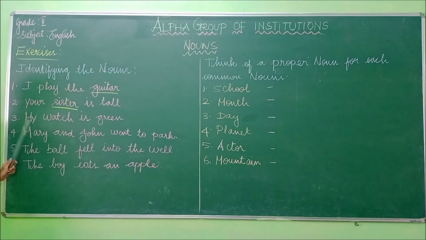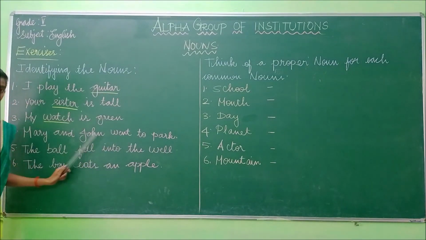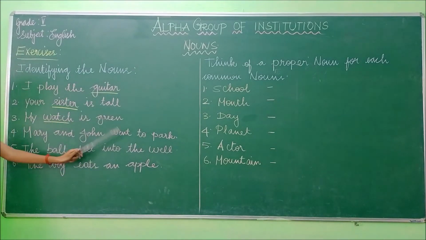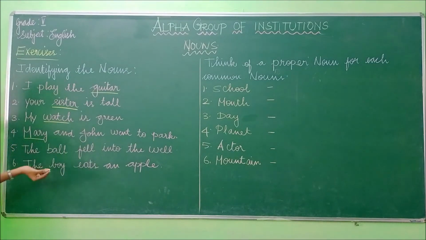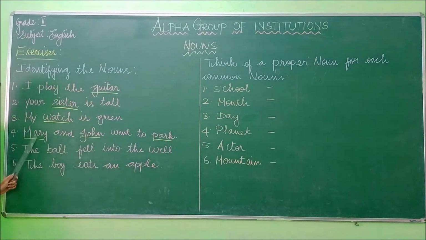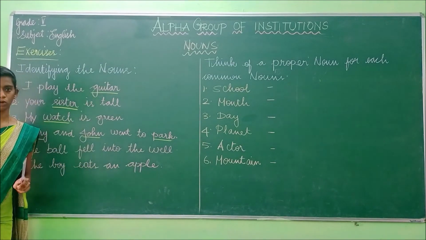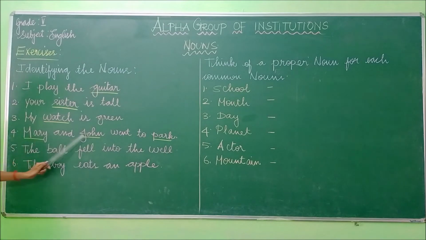And the third sentence, my watch is green. Here watch is the naming word of a thing, so it is the noun in this sentence. And the fourth one, Mary and John went to park. There are many nouns in this sentence. The first one is Mary, the second is John, and the third is park. Mary and John are the naming words of persons and park is the naming word of a place. So Mary, John and park are the nouns in the fourth sentence.